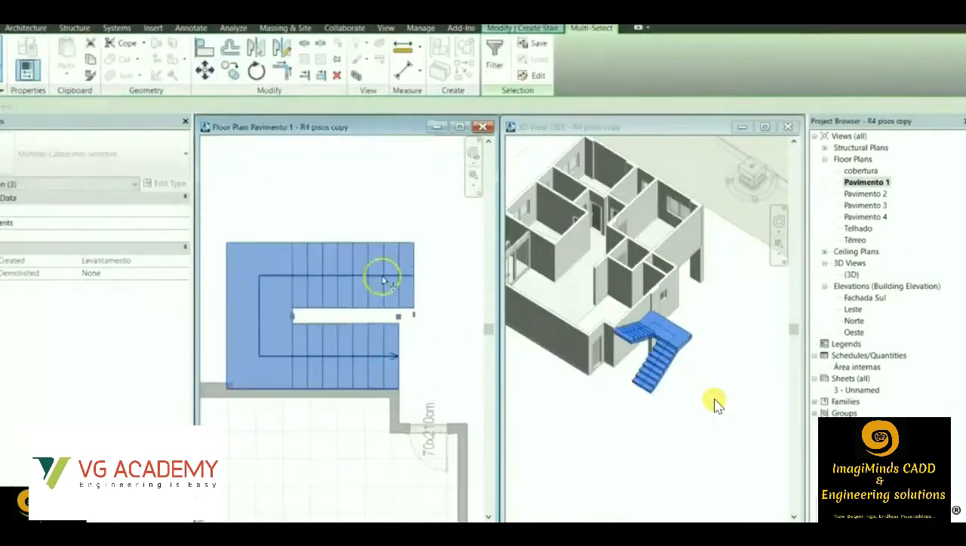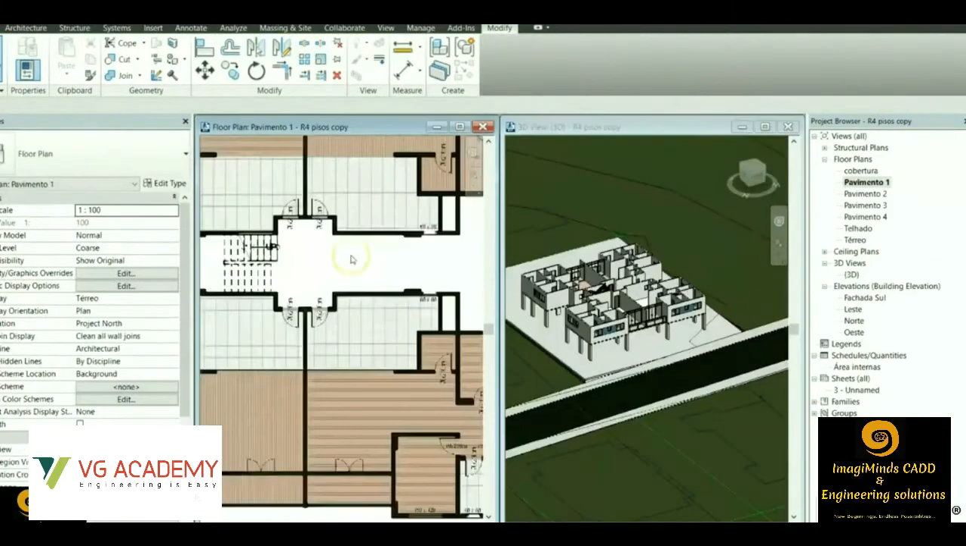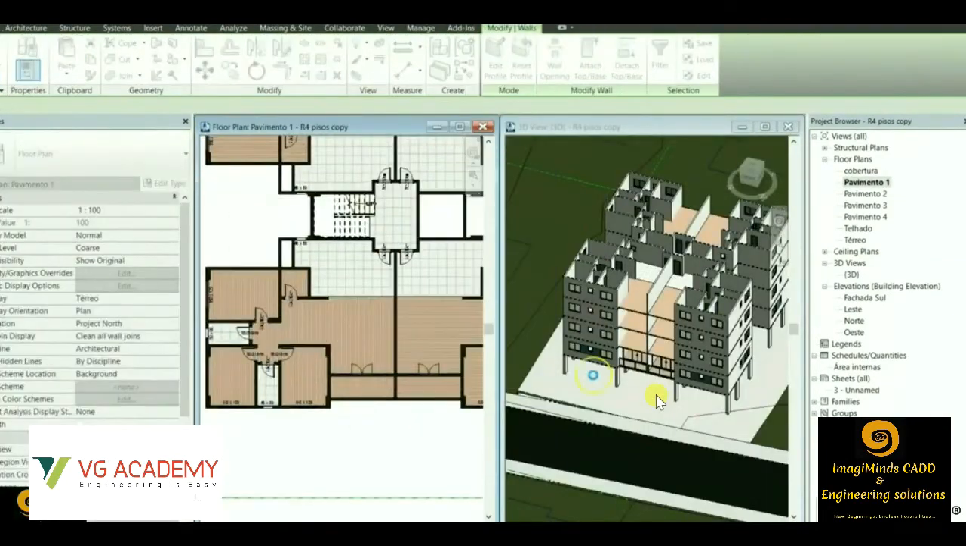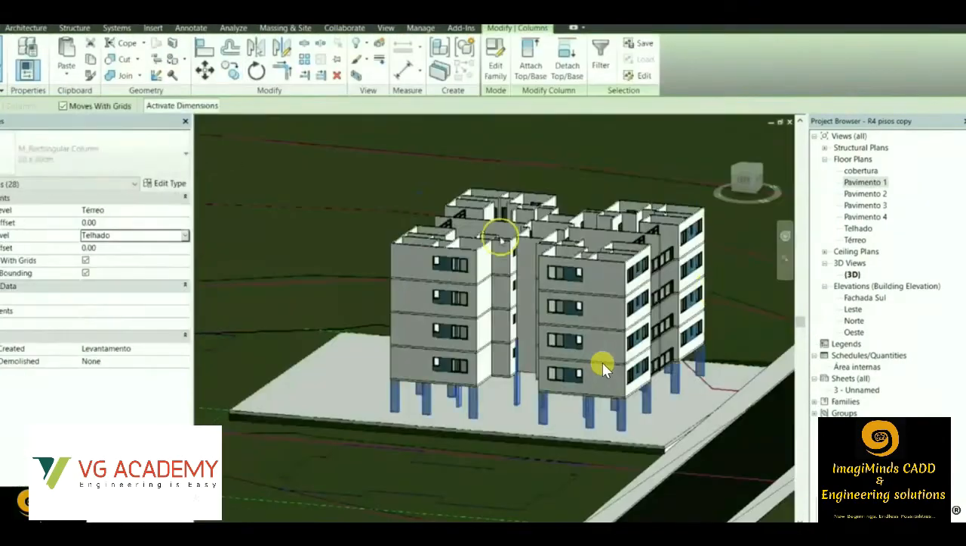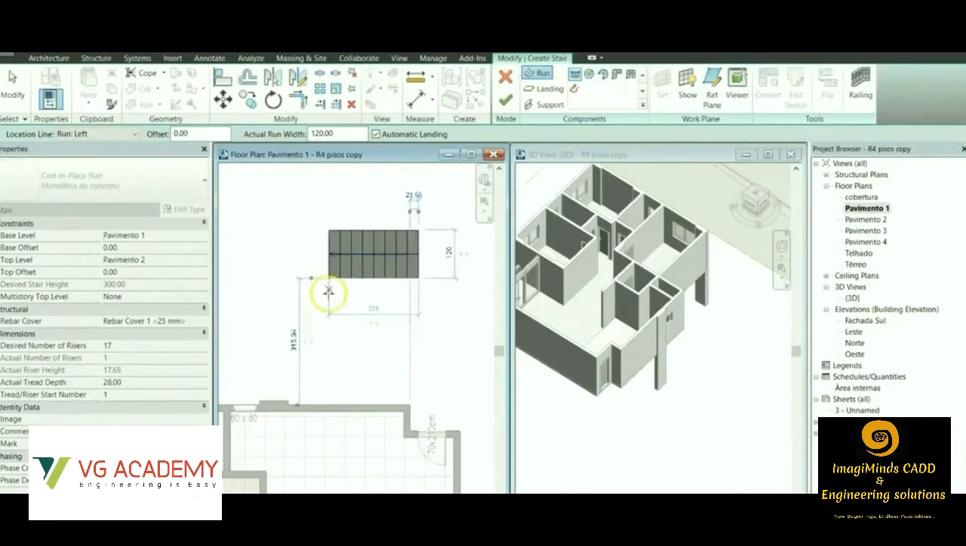Then the floor option. Then we can place the stairs, which are ready-made and available. So see, very quickly we can draw a multi-storied building. We can draw the elevation of a multi-storied building very easily with the help of Revit Architecture. I guess by now you have already understood the use of Revit Architecture, and what the benefit